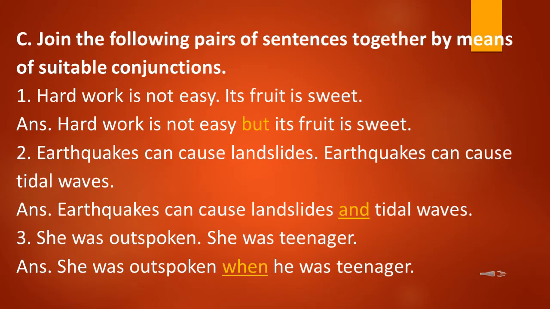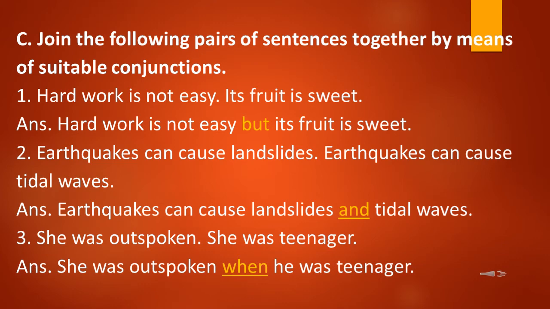Now students, exercise number C. The question is, join the following pairs of sentences together by means of suitable conjunctions. So here students, in sentence number 1, the pair of sentences are given and we have to join them with the help of suitable conjunctions. So let's try.